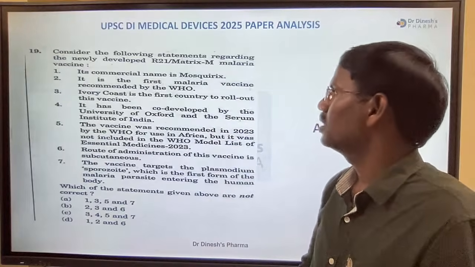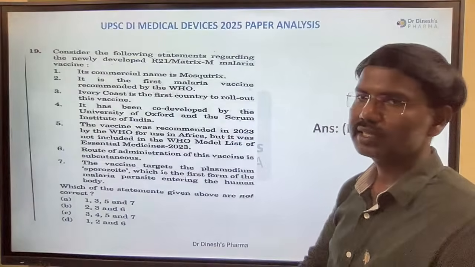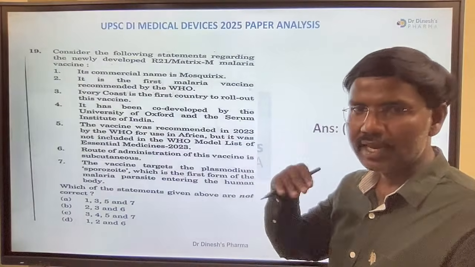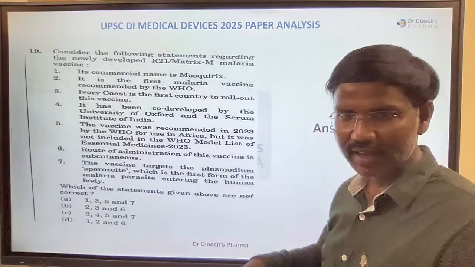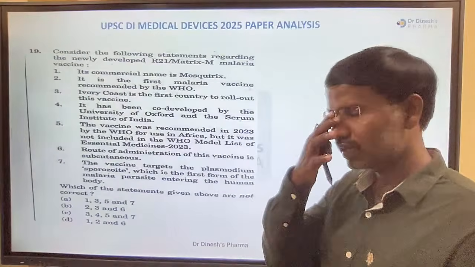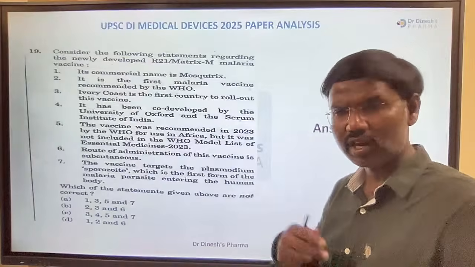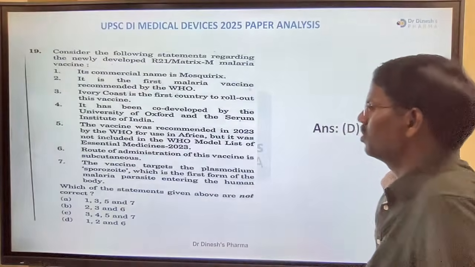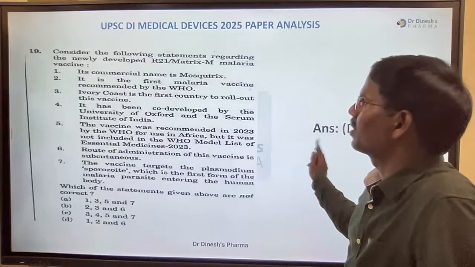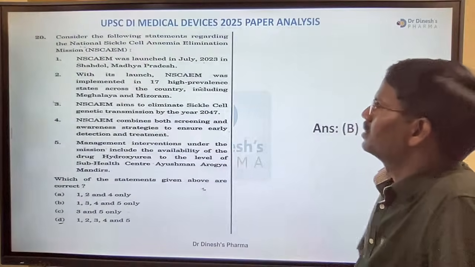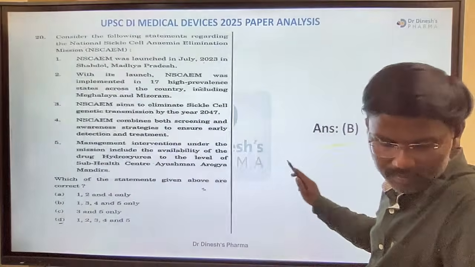Then the 2 is it is the first malaria vaccine recommended by WHO, because already previously a vaccine was approved by WHO, and not only this vaccine, there are other countries' vaccines also, but that is stage dependent, vaccines are already approved. So since so many years vaccines are existing related to malaria, and this is the second one. Okay, next. So the answer is D. Okay, D is the right answer for this question.